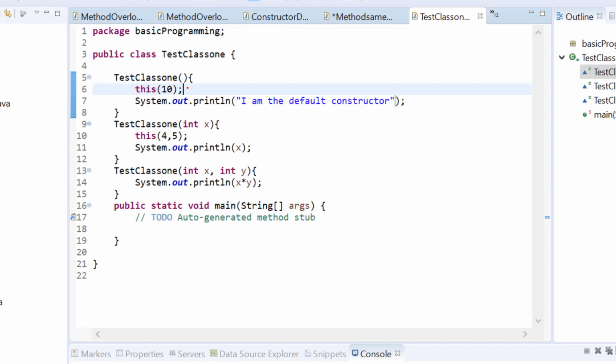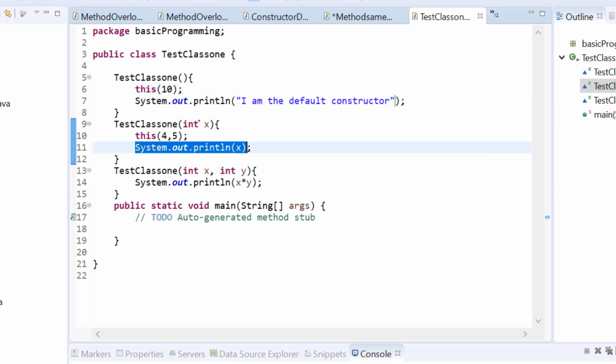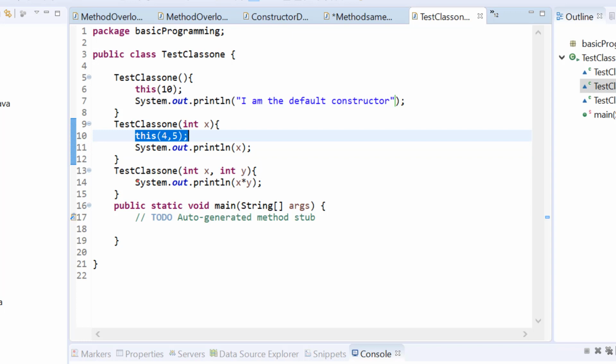Since we are calling constructors from other constructors within the same class, we have to use this keyword. So for the single parameterized constructor we are using this and passing an integer value. So this system.out.println prints this integer value. And again from the second constructor we are calling the third constructor by passing 4 and 5 and using the keyword this. So the third constructor prints a multiplication of 4 and 5.